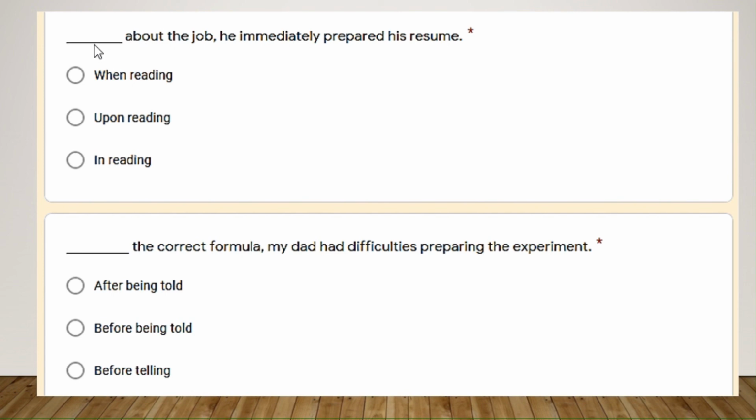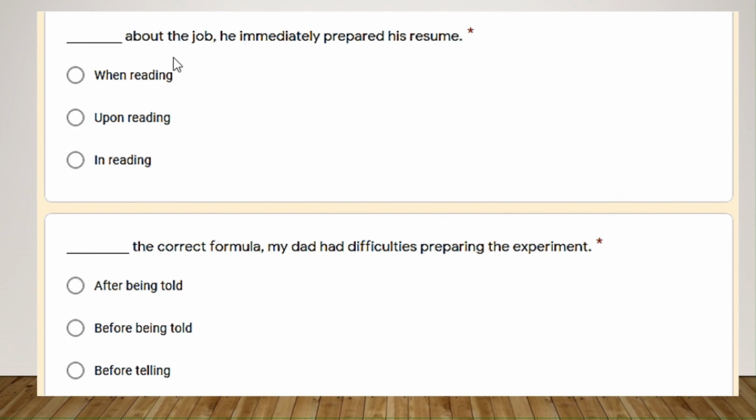In the case that you're showing, in the moment that something happened, my obvious answer is when, yes, but we cannot use it in phrases. So we replace the when with upon or on. And the same word, you see the on, right? To have a clue. Upon reading, on reading about the job, he immediately prepared his resume.